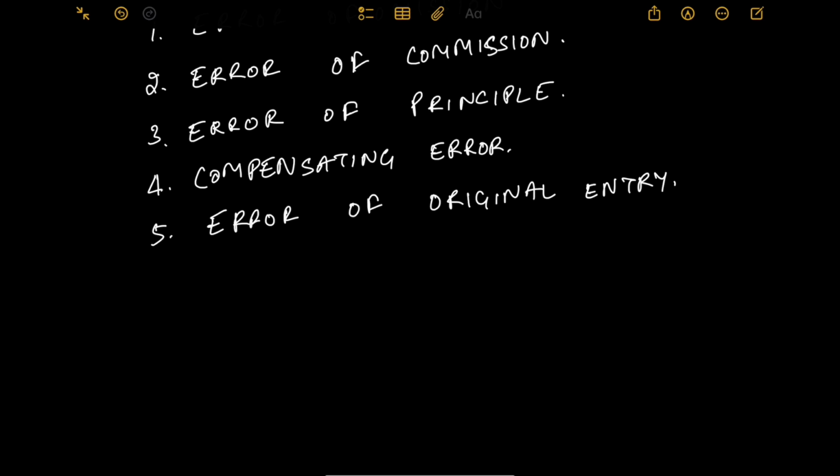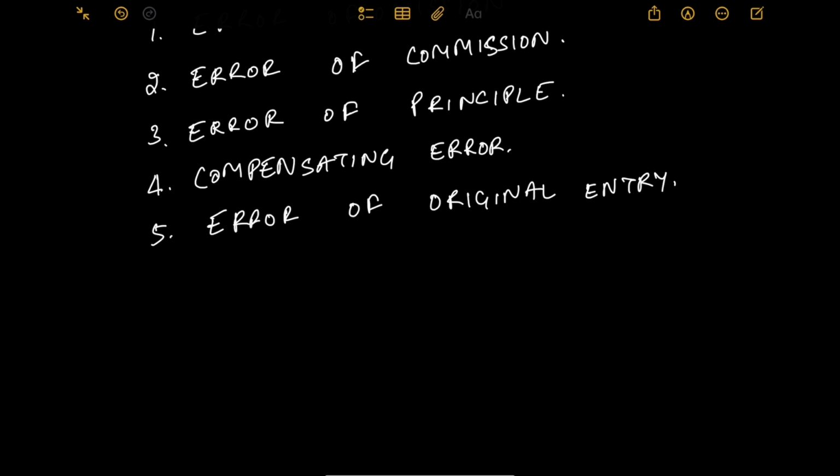You will not get the accuracy which is needed, as the original entry is 50,000 but the trial balance shows 5,000, which is inaccurate, just because initially when the financial transaction occurred, I recorded 5,000 instead of 50,000. So this is the error of original entry.